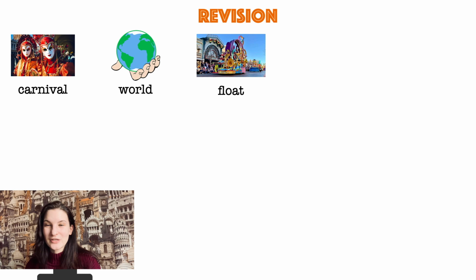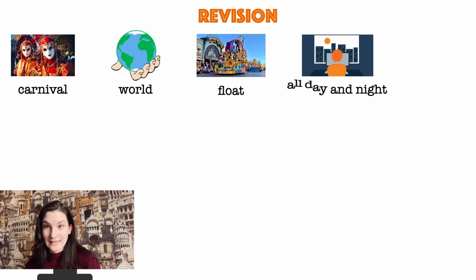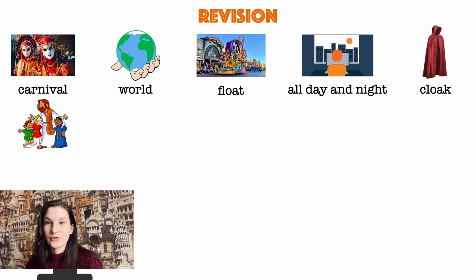Float, good. Where can you see different floats? The next picture. All day and night, good. The next one. A cloak. And the last one, here I want you to name the religion. How do you say it in English? Christians, very good. But now I want you to use these words in sentences.